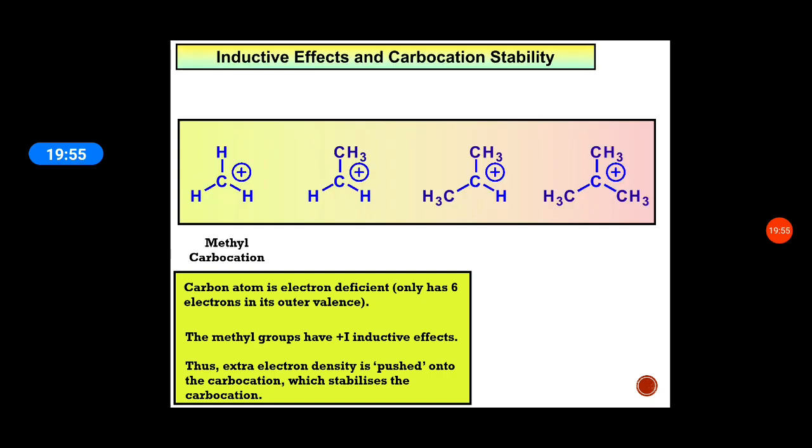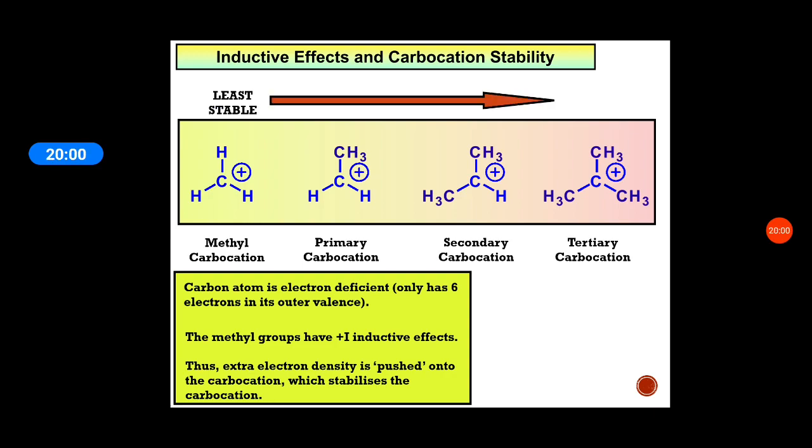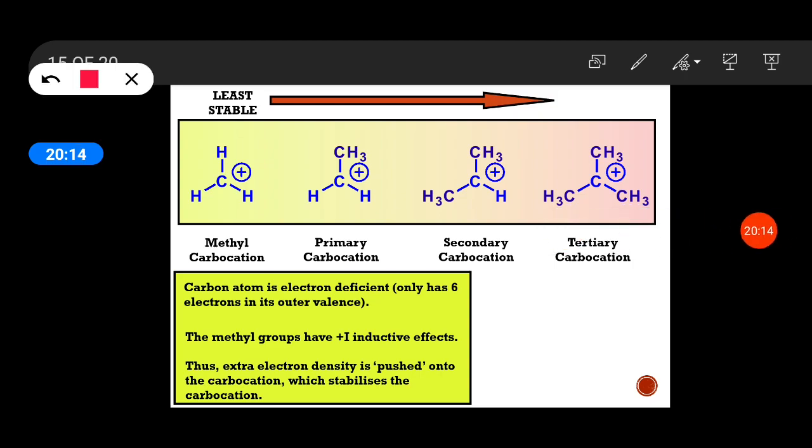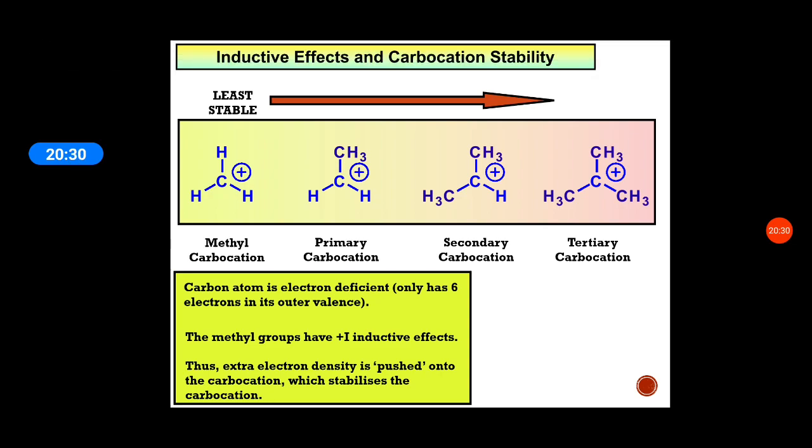Inductive effect and carbocation stability. So what is a carbocation? When a hydrogen is removed from methane, it becomes CH3 plus, a carbocation. This is the methyl carbocation, then the primary carbocation, the secondary carbocation, and the tertiary carbocation. In the tertiary, there are three methyl groups, which are electron releasing groups.